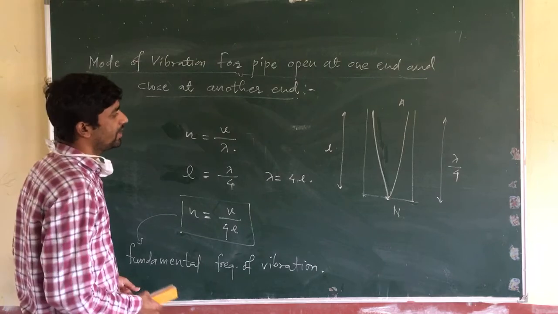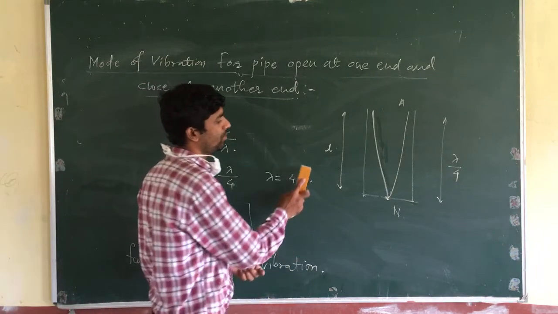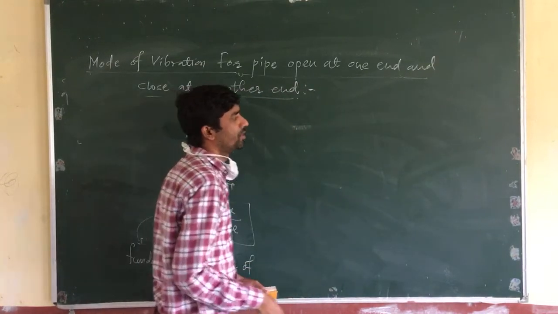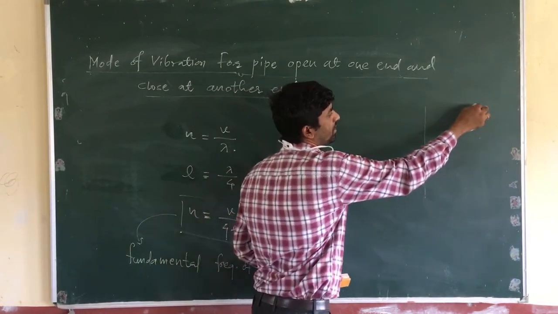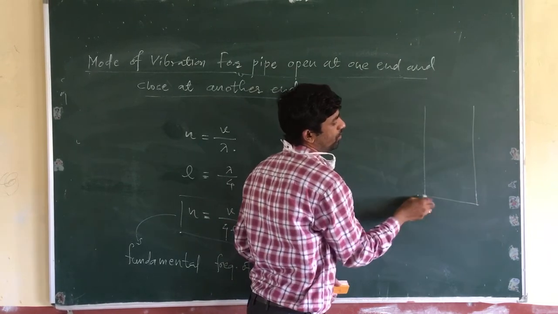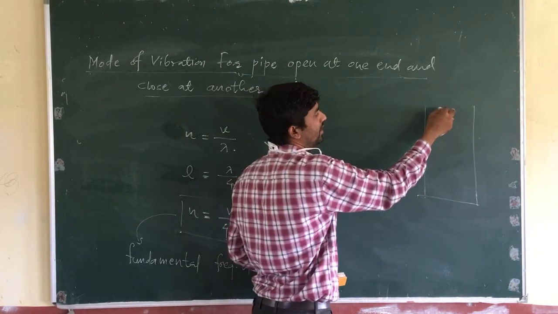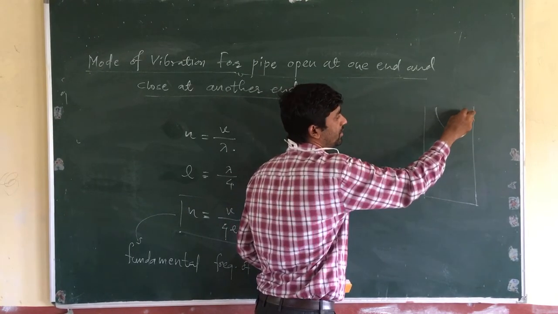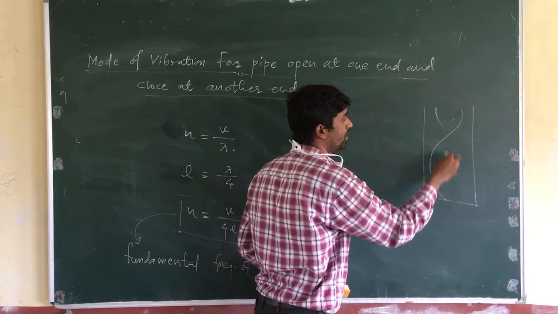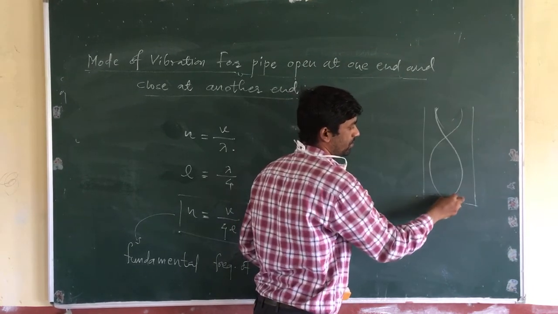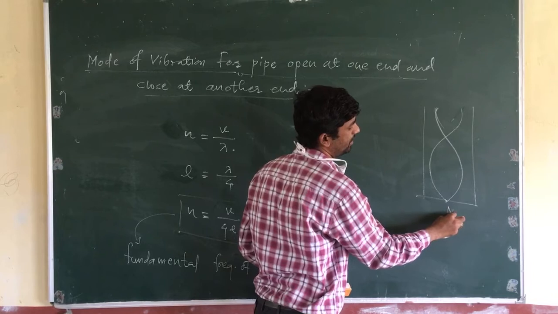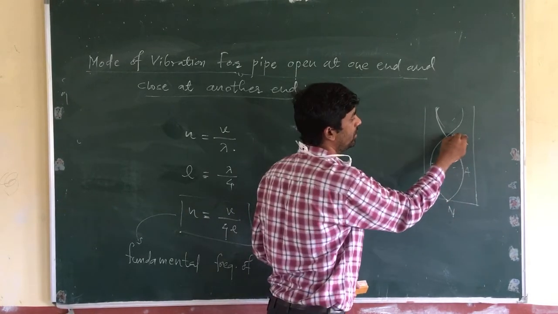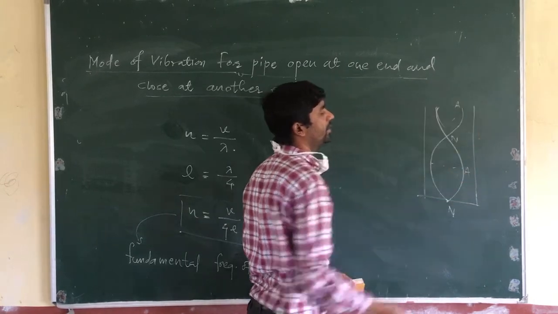Now in the second case, what is the next possible mode of vibration? The next possible mode of vibration is such that the pipe is closed at one end and open at another end. There is an antinode and one complete loop here. Here it is antinode, here node, here antinode, node and antinode.